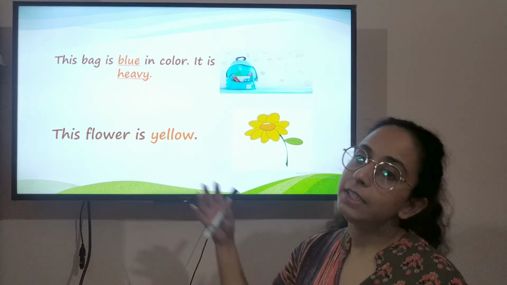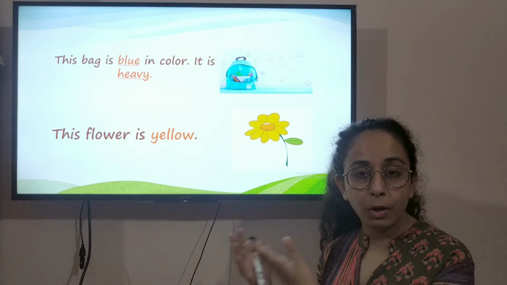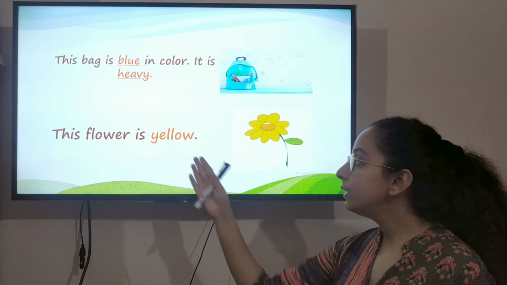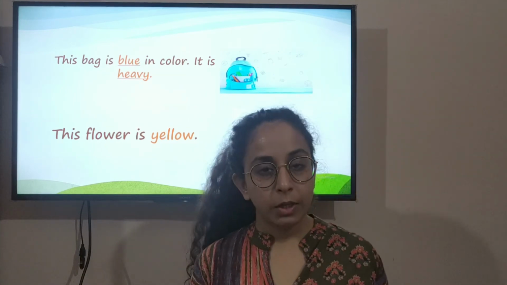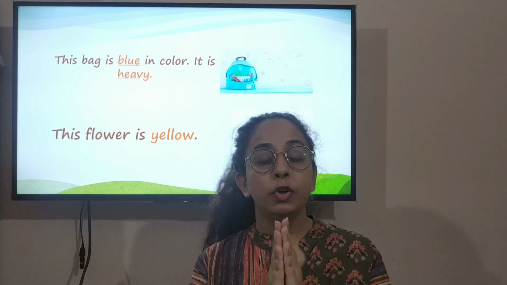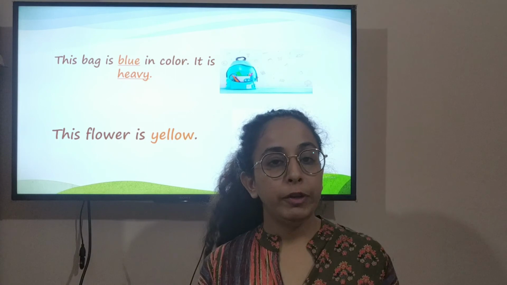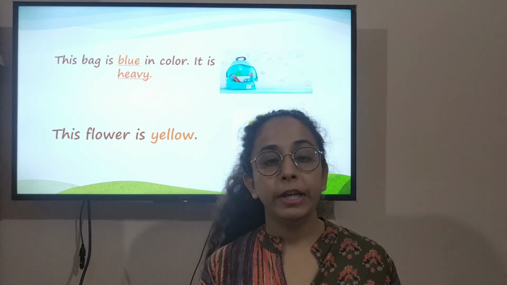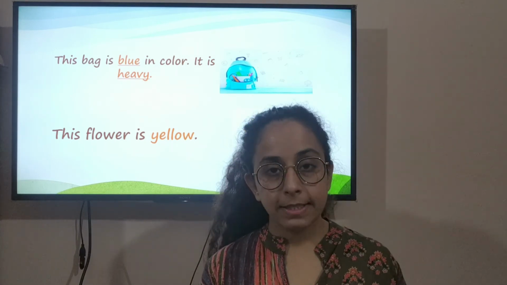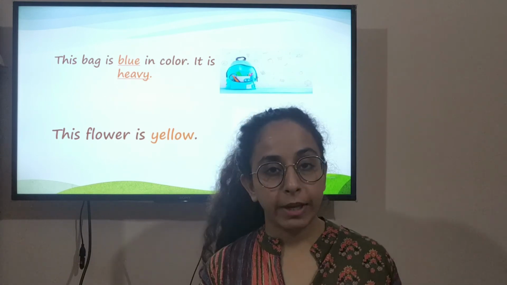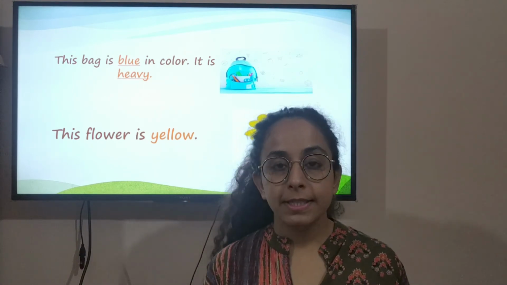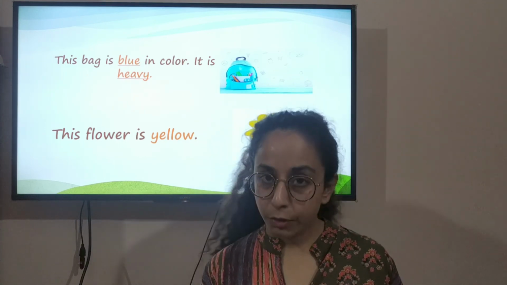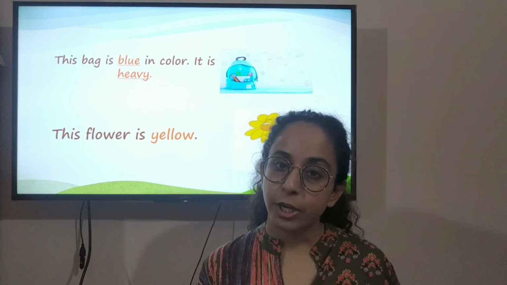Flower is the noun here, and what do we know about this flower? That this flower is yellow in color. So yellow will be the adjective. Adjectives are really simple, and we must remember that every word that tells anything about the noun is an adjective.